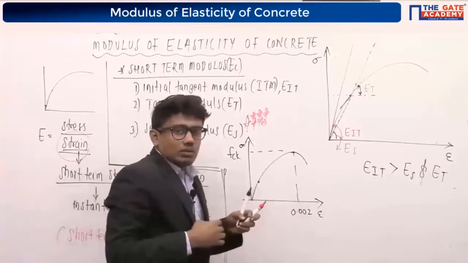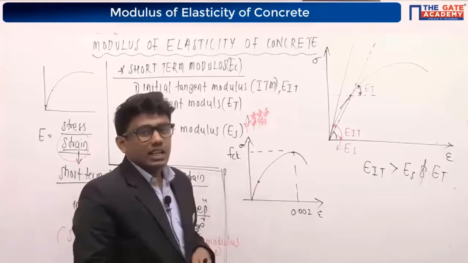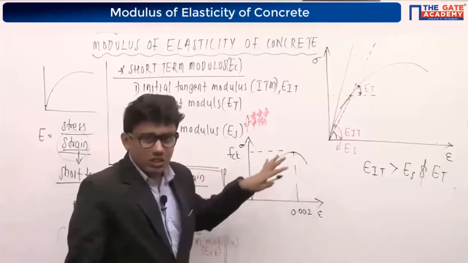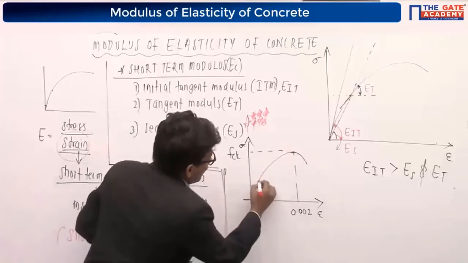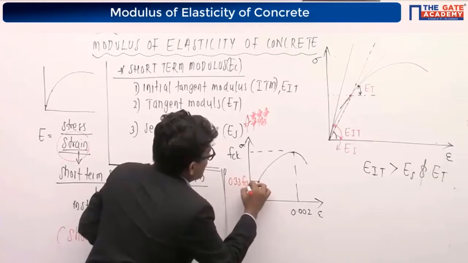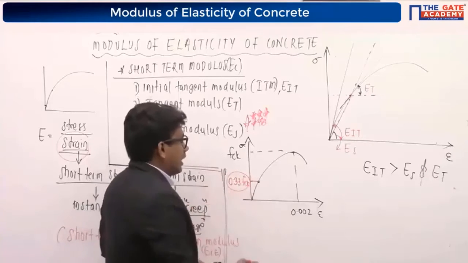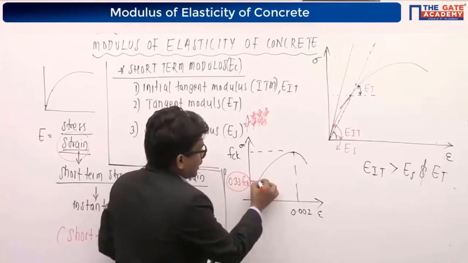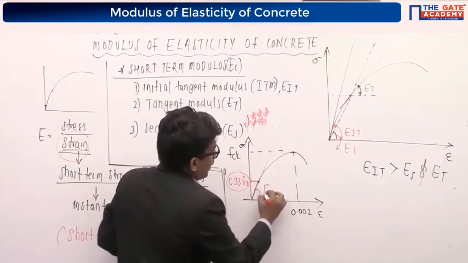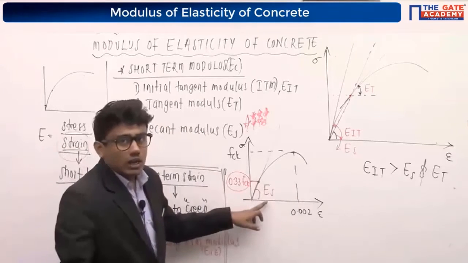And when we have to draw the secant modulus, with respect to which point? Our IS code says that in order to find the secant modulus of concrete, after drawing this stress-strain curve of the concrete, consider a point corresponding to a stress value of 0.33 times fck. This is fck. Connect this point and the origin, draw the line, and find the slope. I'll be getting the Young's modulus, which will give the secant modulus value.